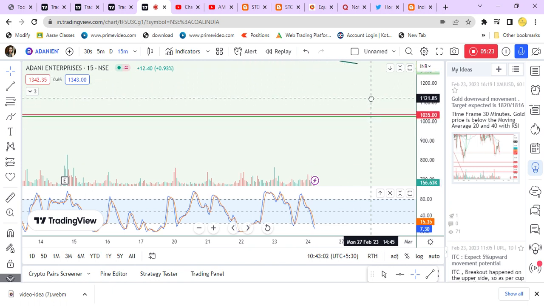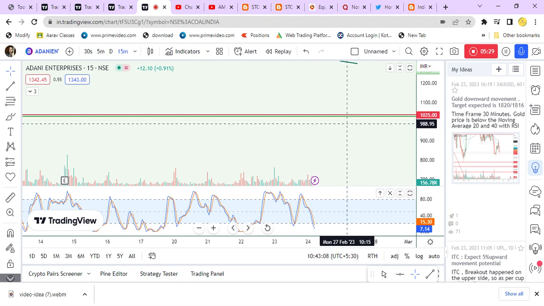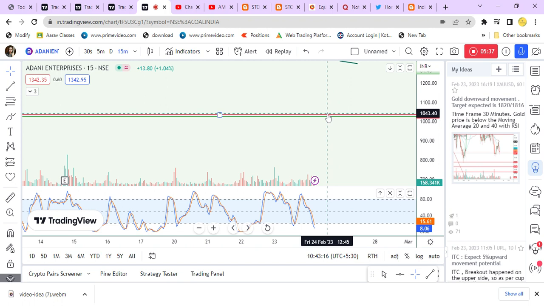Same thing happens here also, if breakout happens below this trend line. This is the Fibonacci series. Whatever target line I have drawn, this is the Fibonacci series.